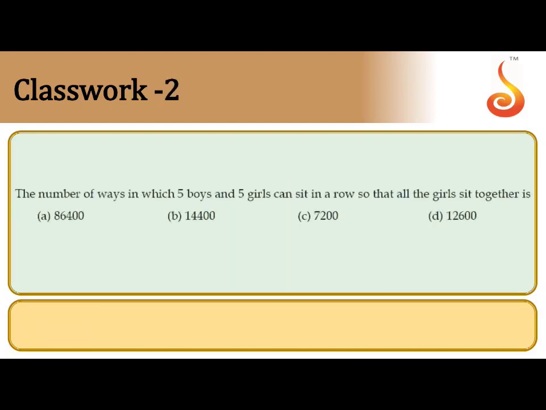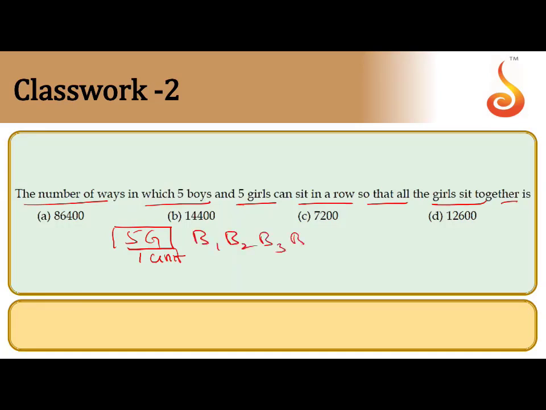Next question. The number of ways in which 5 boys and 5 girls sit in a row so that all the girls sit together. Here the condition is that all the girls should be in one place. So in this case, you can take the 5 girls as one unit. Along with this, how many boys are there? B1, B2, B3, B4, B5. So 5 boys and 1 unit. Total number of units is 6.